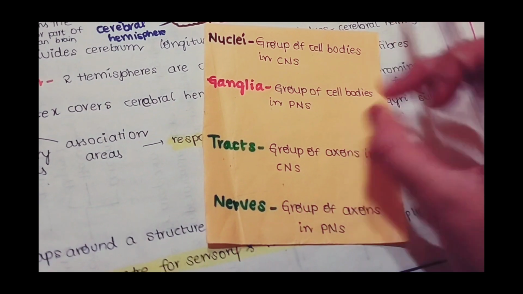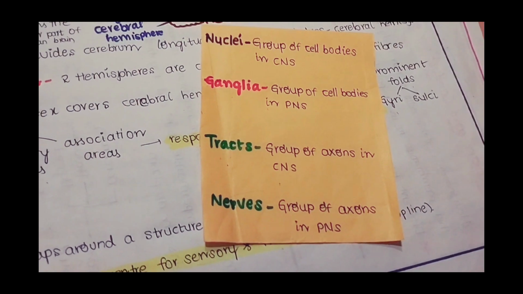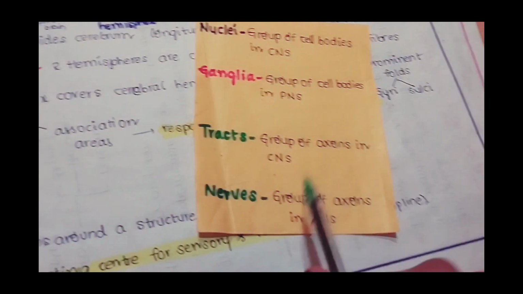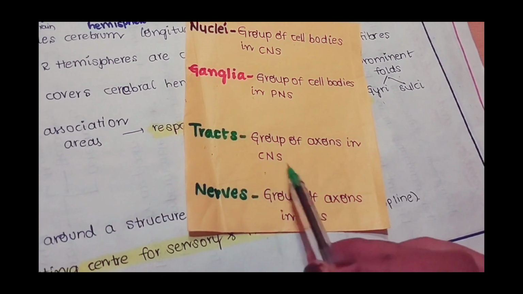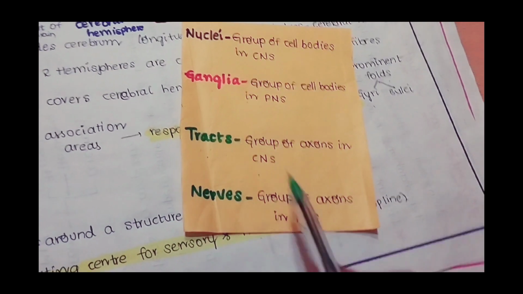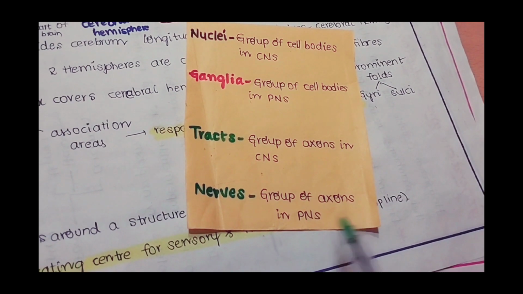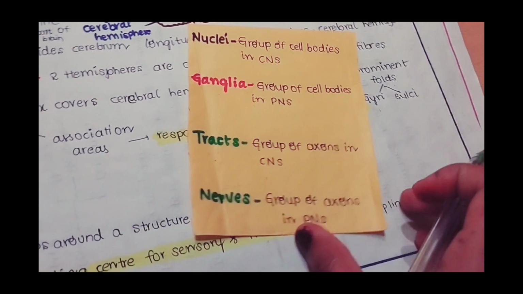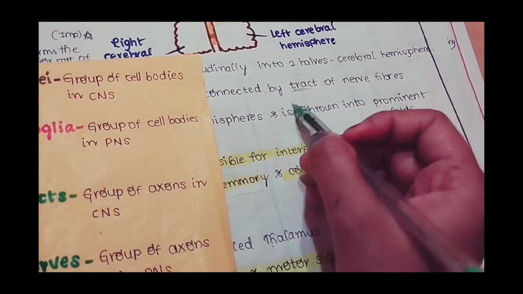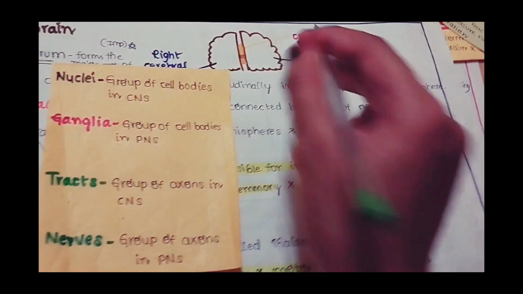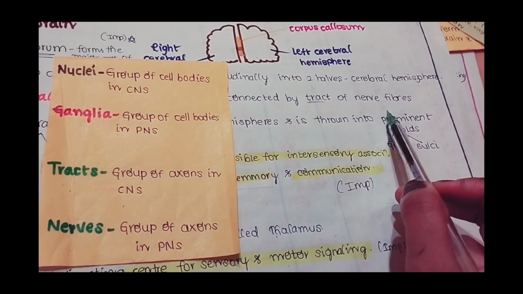Clear with these two points. The group of cell bodies in CNS is known as nuclei, whereas in PNS it is known as ganglia. A group of axons in the central nervous system is known as tracts. The same group of axons in the peripheral nervous system is known as nerves. Here we are discussing the term tract. Here the two hemispheres are connected by a tract of nerve fibers.